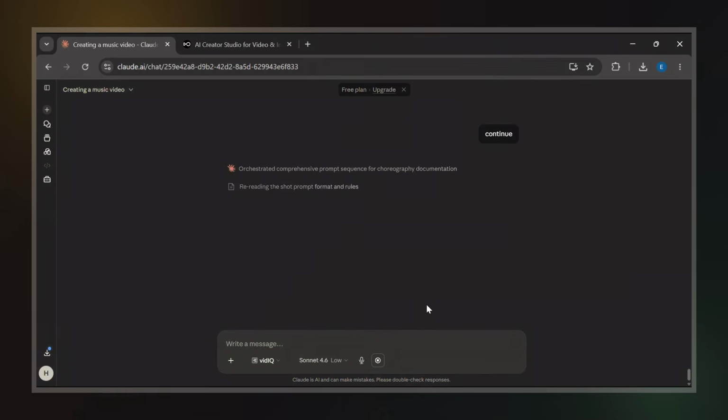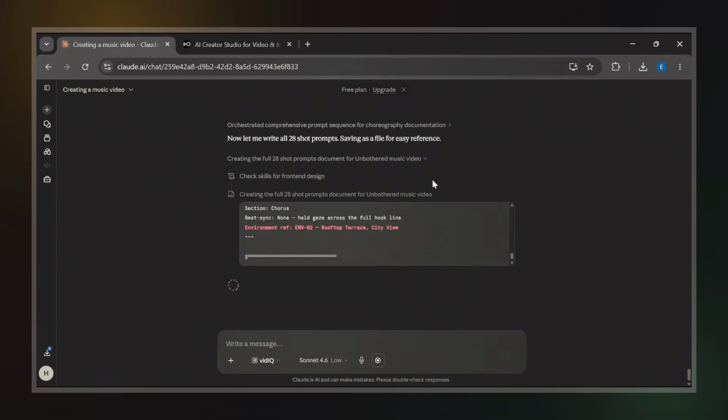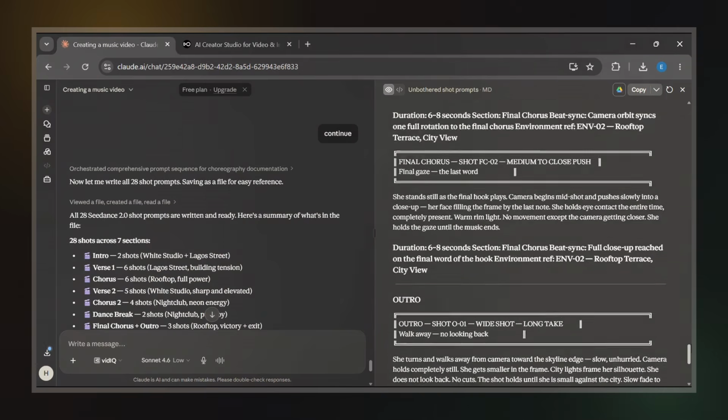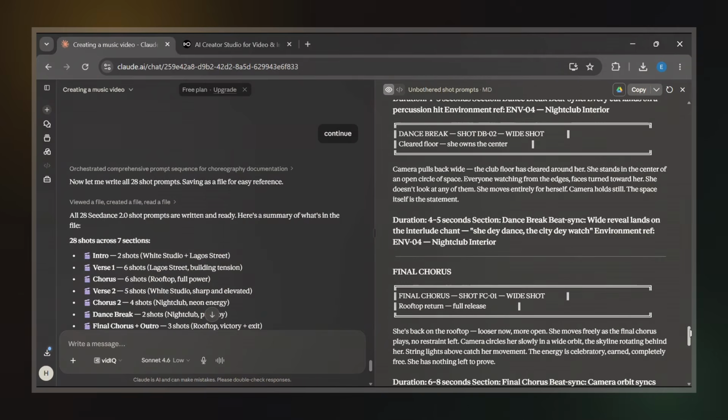Now Claude starts creating the prompts we'll use to generate the final videos. For this project, I'm using Dance 2, although you can also use Kling. Later in the workflow, I'll still be using Kling for lip syncing, so either option can work. After the prompts are generated, I notice something that needs to be addressed.